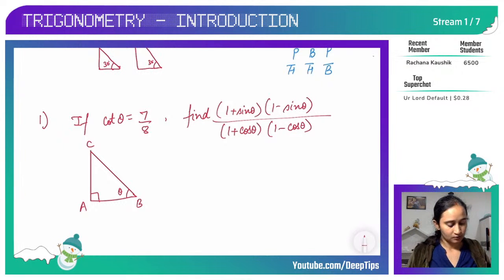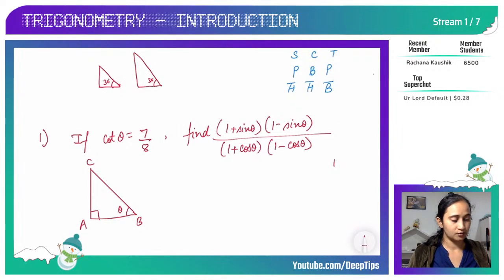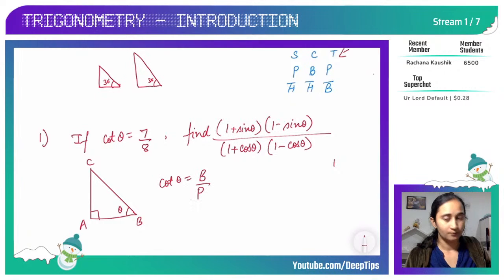Now if I look at my Pandit Badri Prasad Har Bhole Sona Chandi Tole, I know tan is perpendicular upon base. So cot theta will be base upon perpendicular, which is the reciprocal, right? If tan is perpendicular upon base, cot will be base upon perpendicular, correct?